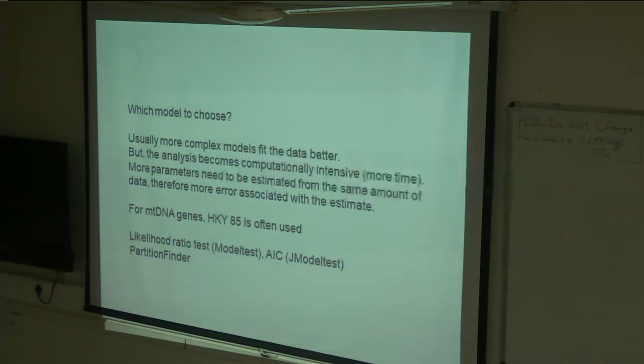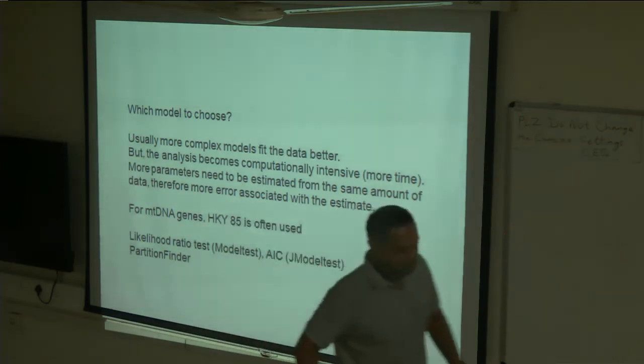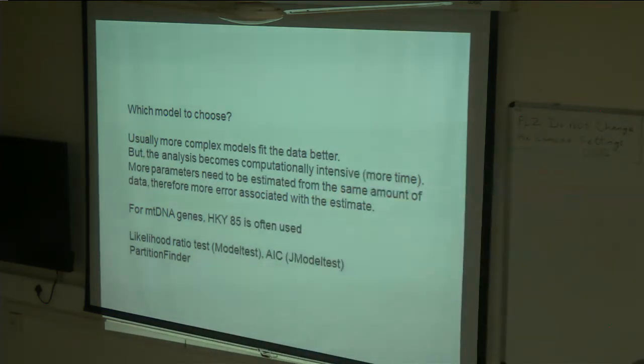In fact, the sample size will sort of go down in many cases. If you just think of p distance.